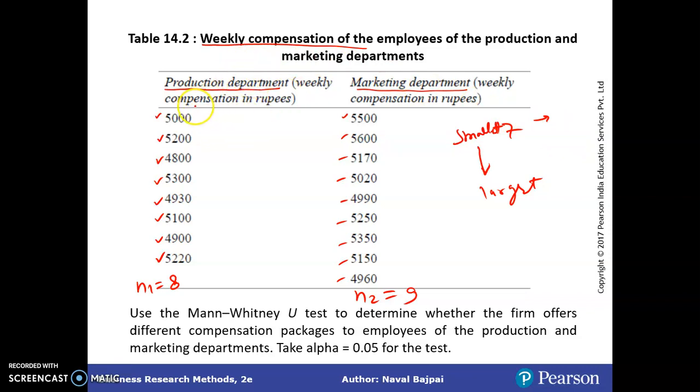For example, we have arranged data for the production department and the marketing department, and then given them some range. Then again, for these ranges, we should know what the equivalent ranking of each number is, for example 5,000. So all the ranks we should know. Then we add all the ranks from this sample, which we will call R1, the summation of all the ranks. And here we will also calculate the ranks.